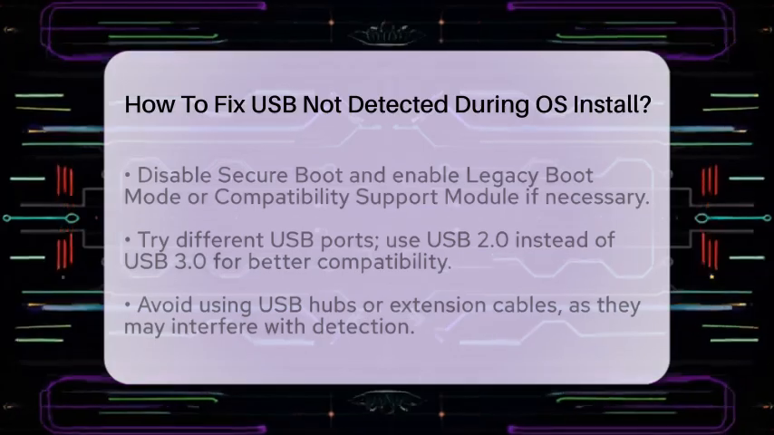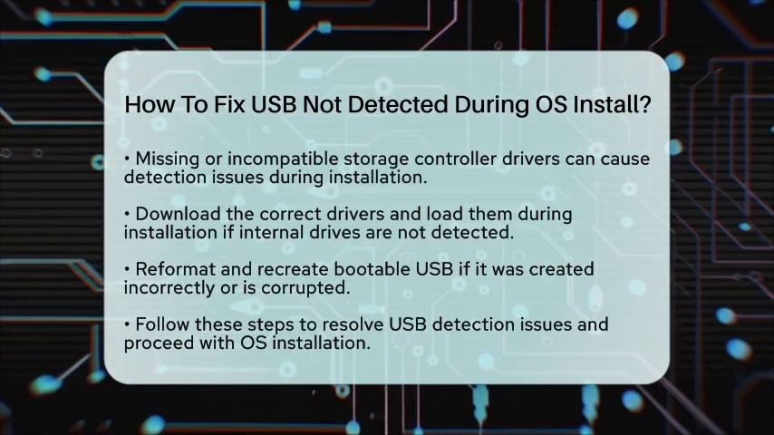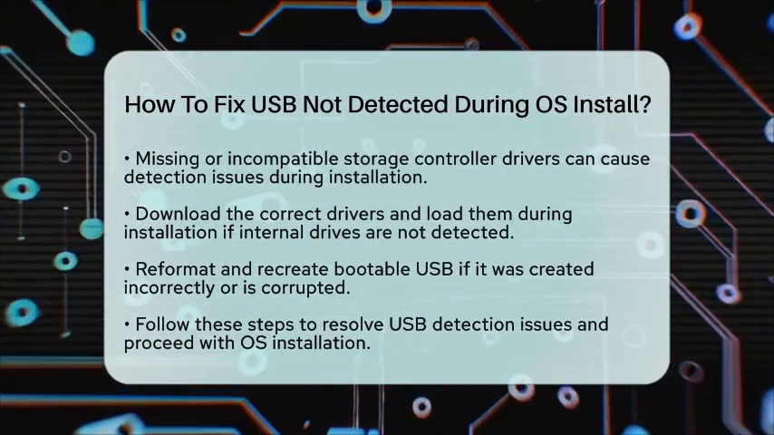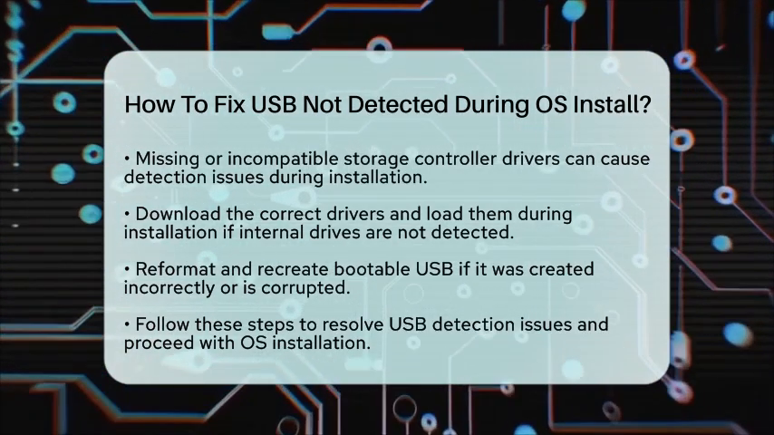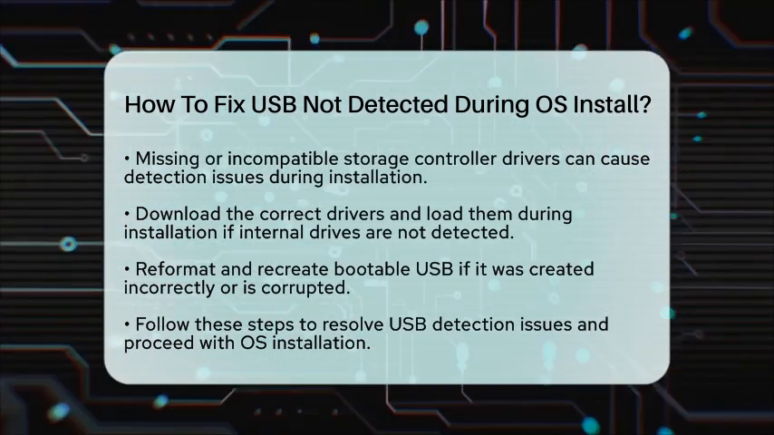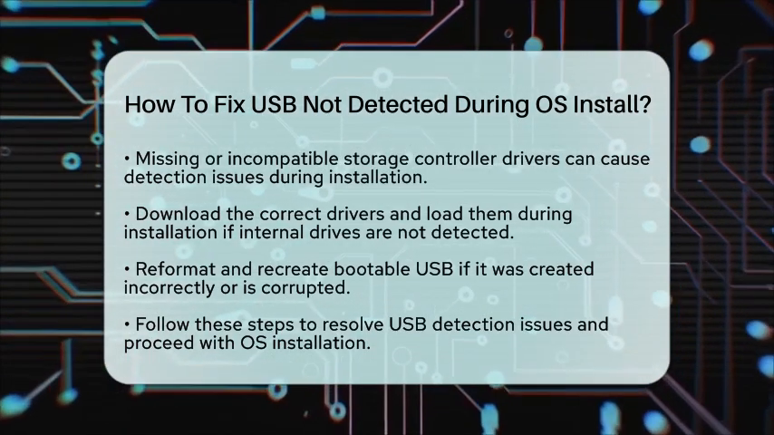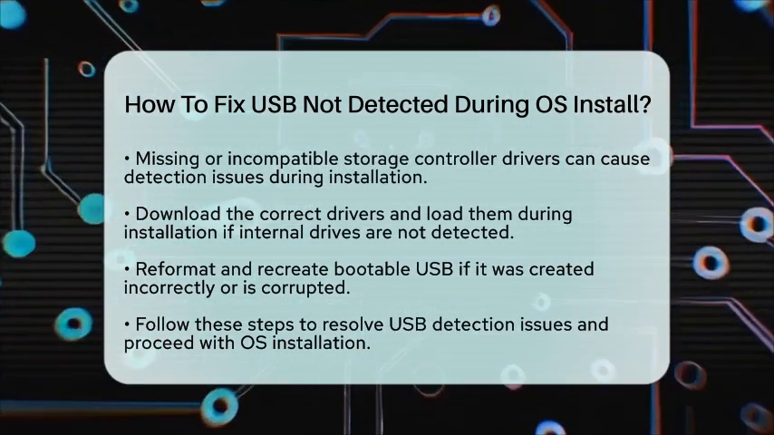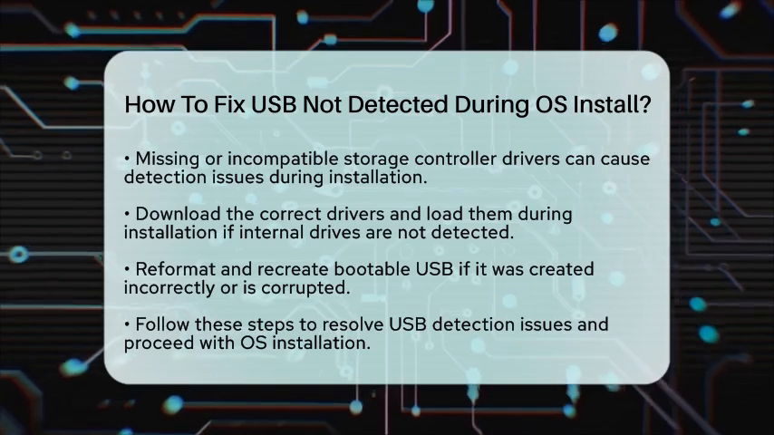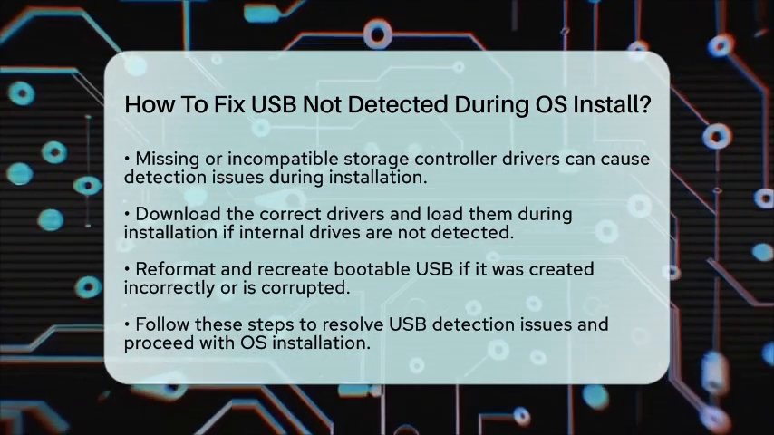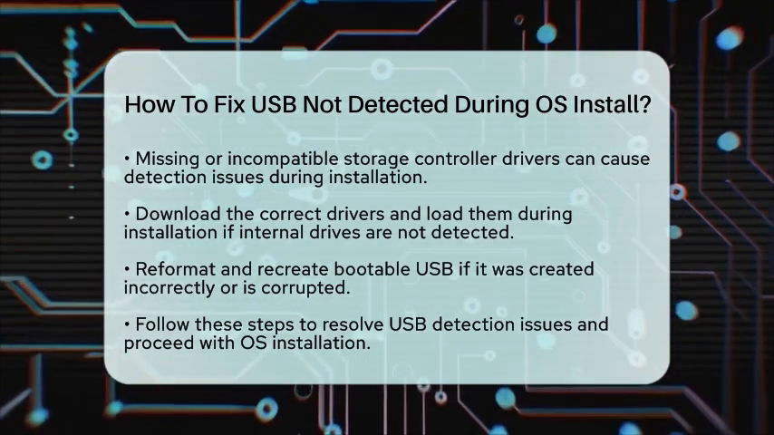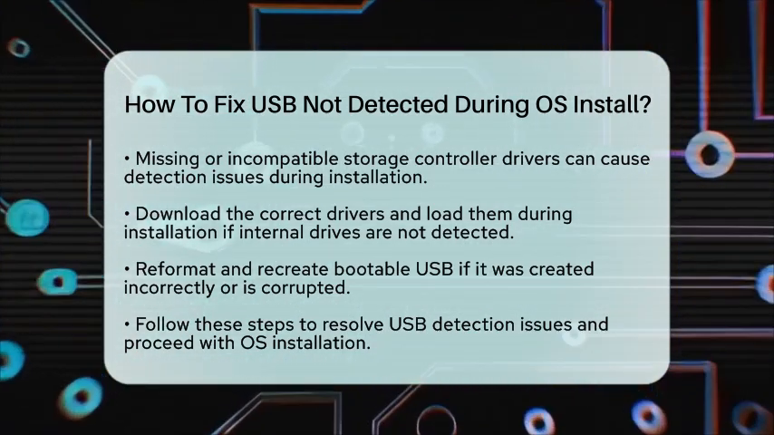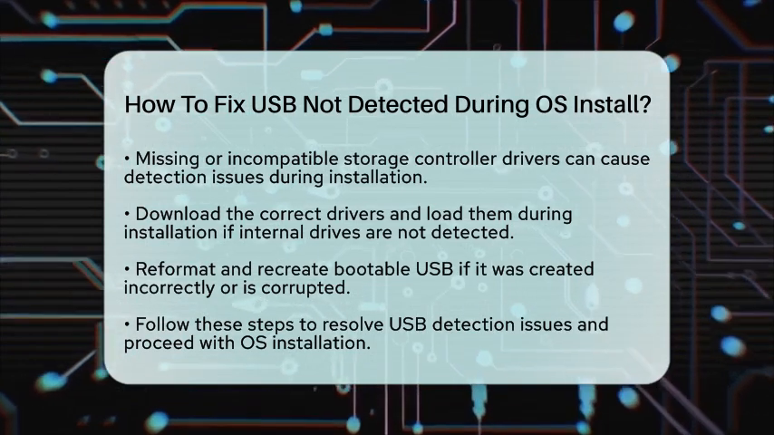To summarize, fixing a USB not detected during an operating system installation involves several steps. First, create the USB installation media correctly for the target operating system. Second, enable USB boot and set the USB drive as the first boot device in the BIOS or UEFI settings. Third, disable Secure Boot and enable Legacy Boot or Compatibility Support Module if needed.